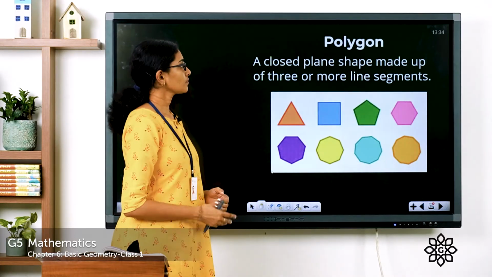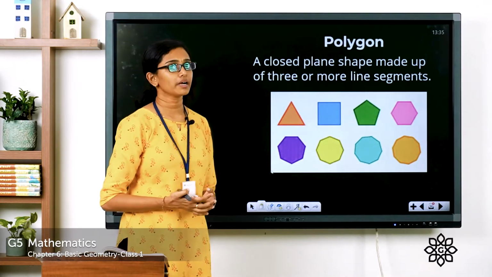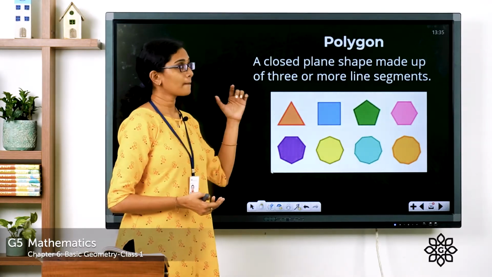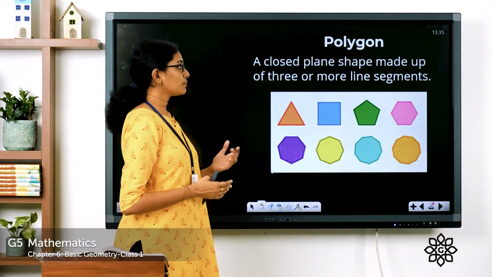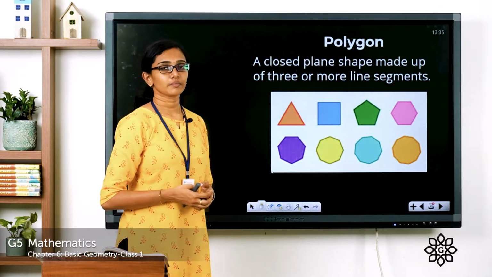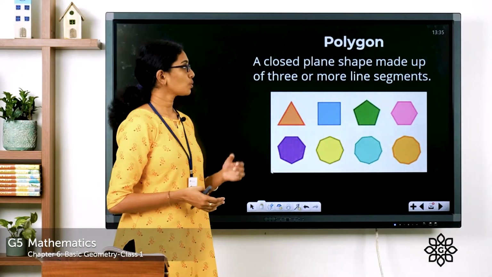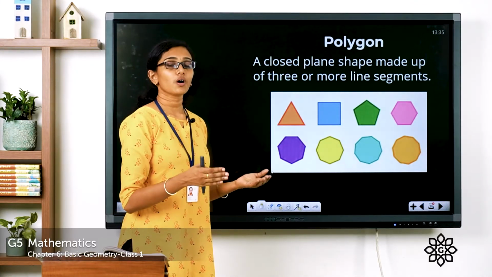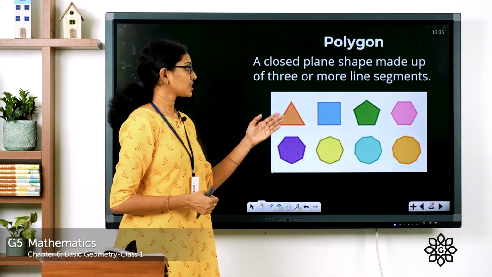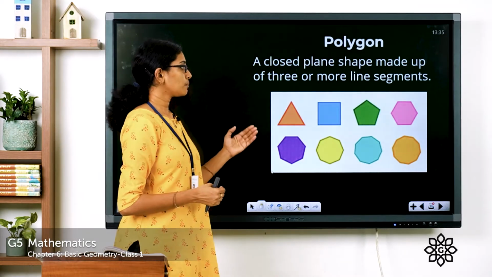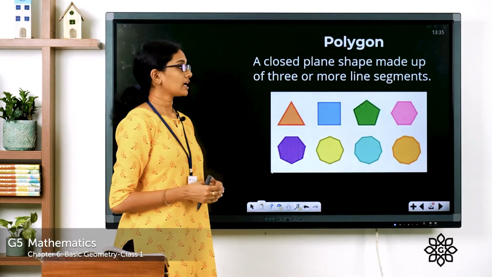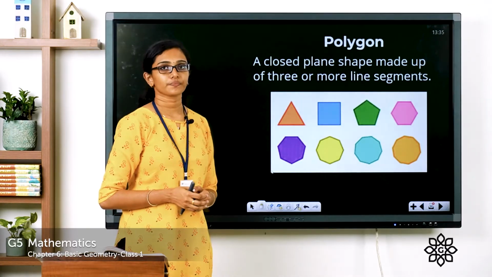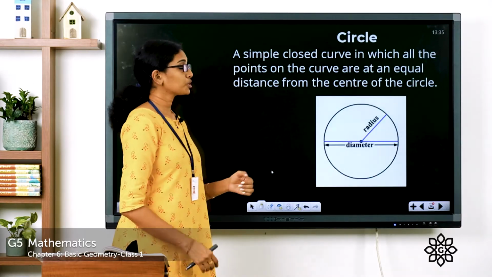Now, polygon. What do you mean by a polygon? A polygon can be defined as a closed plane shape made up of 3 or more line segments which are straight lines. So what do you mean by a plane shape? It means a shape that can be drawn on a flat surface. So shapes like this, which are made up of 3 or more line segments and are closed, are called polygons.